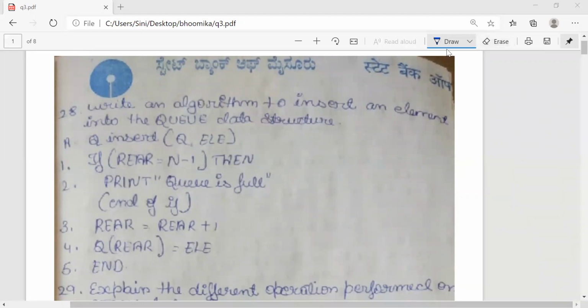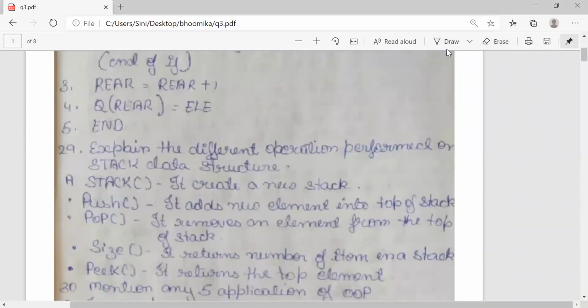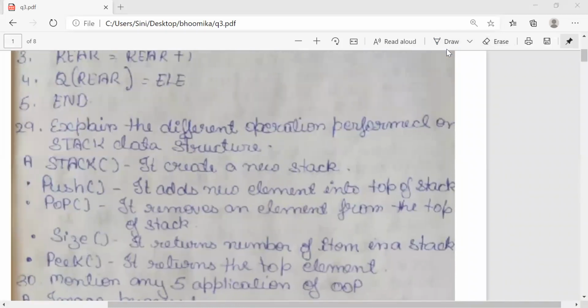Very good. Then I'll go to the next one. The next question is, explain the different operations performed on a stack. So we should understand what a stack is.